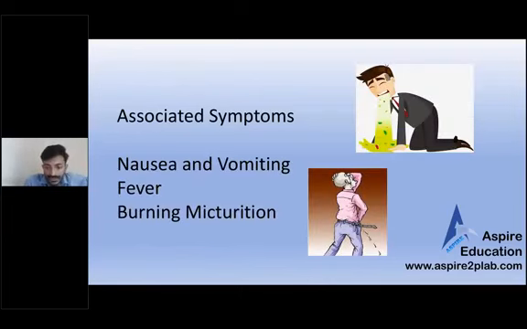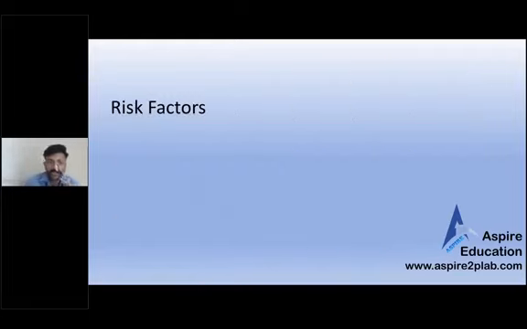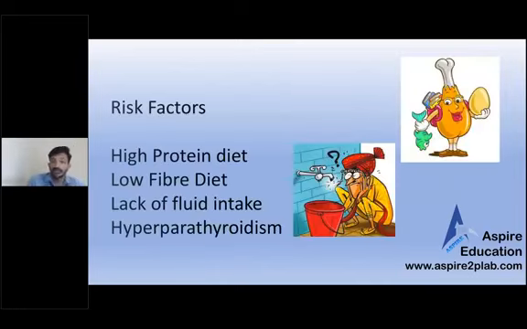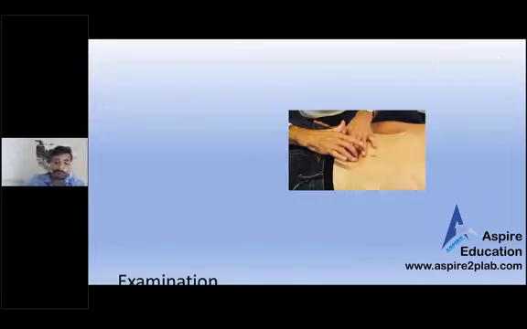Associated symptoms. These are some associated symptoms like nausea, vomiting, fever, or burning sensation in the urine. What can be the risk factors actually? See, first of all, it's a station of stone. So if the patient is taking a high protein diet, and the patient is young, maybe going to the gym or taking high protein or vitamin or some mineral supplement, that can lead to stones. And if not taking enough fiber diet, or not taking enough fluid, that might be the reason for this problem. Hyperparathyroidism. So all those things you need to ask as risk factors.